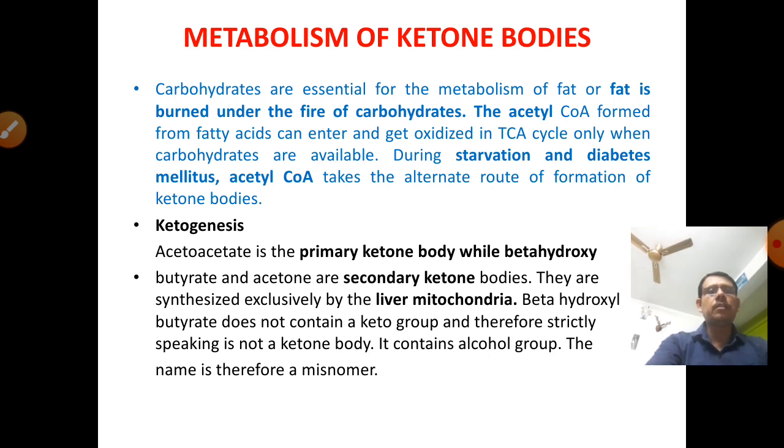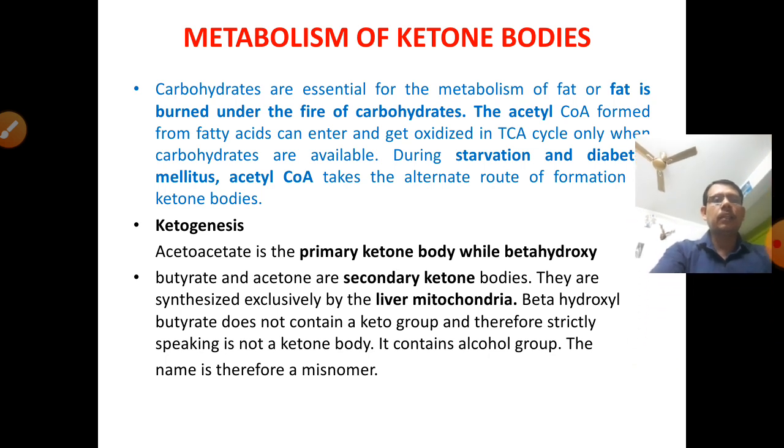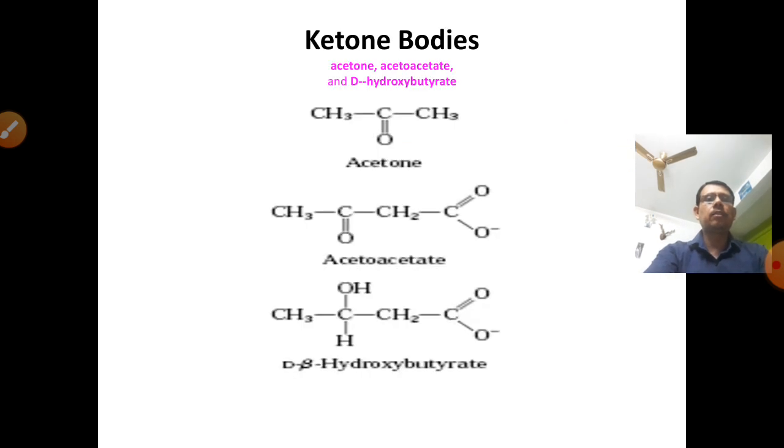What is ketogenesis? Ketogenesis means the formation of ketone bodies. Acetoacetate is the primary ketone body, while beta-hydroxybutyrate and acetone are the secondary ketone bodies. They are synthesized exclusively in the liver mitochondria. Beta-hydroxybutyrate does not contain any keto group, but it acts like a ketone body, and it contains an alcoholic group. The name is therefore a misnomer, but it functions like a ketone body.